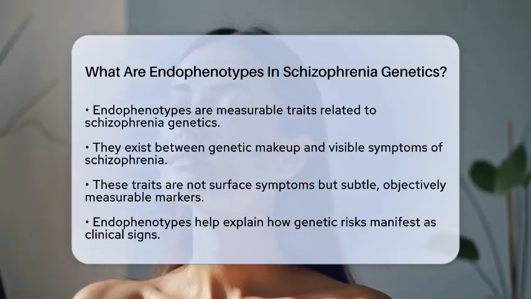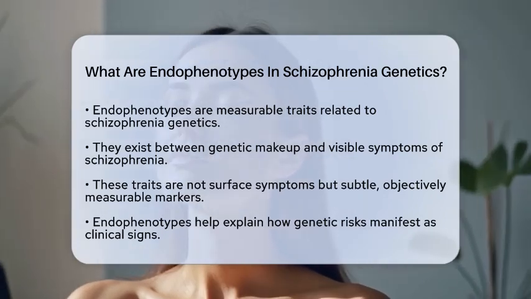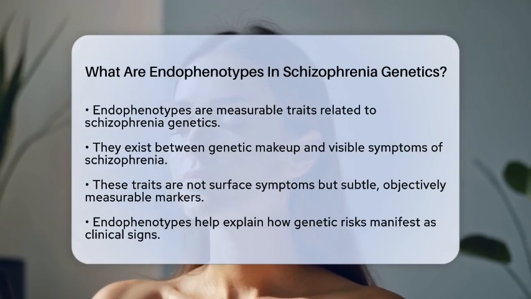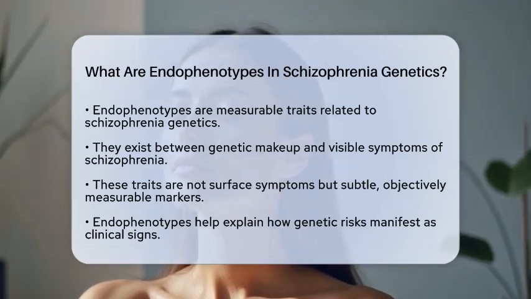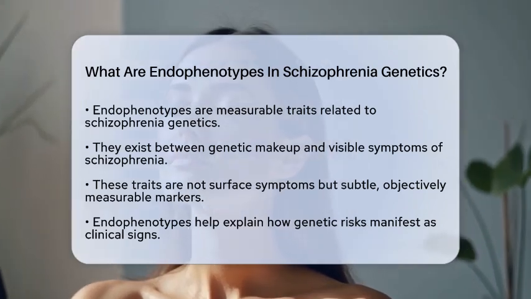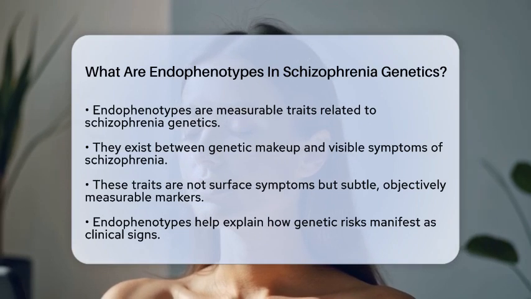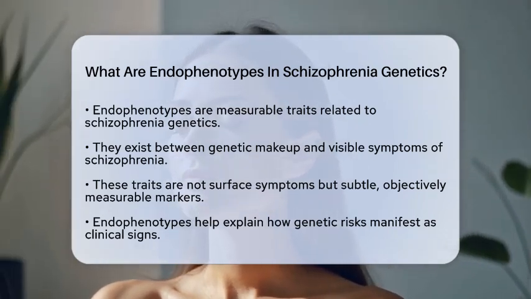Endophenotypes are measurable traits that can be biological or behavioral. They sit between the genetic makeup and the visible symptoms of schizophrenia. These traits are not the symptoms you see on the surface. Instead, they are subtle markers that can be objectively measured. They help us understand how genetic risks translate into the clinical signs of schizophrenia.